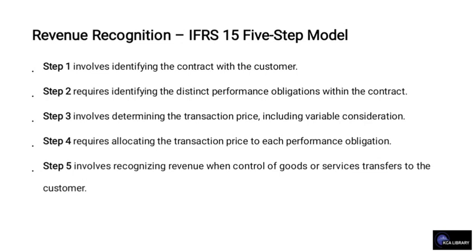The third involves determining the transaction price, including variable consideration. Step 4 requires allocating the transaction price to each performance obligation. And lastly, step 5 involves recognizing revenue when control of goods or services is transferred to the customer.